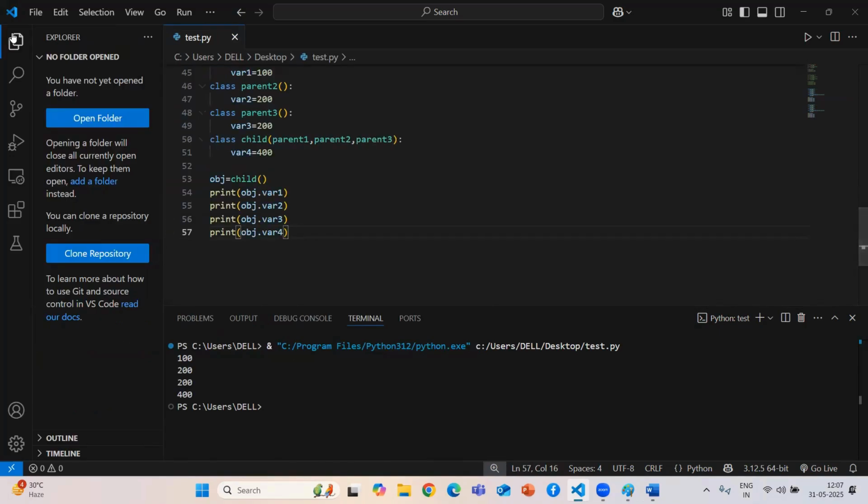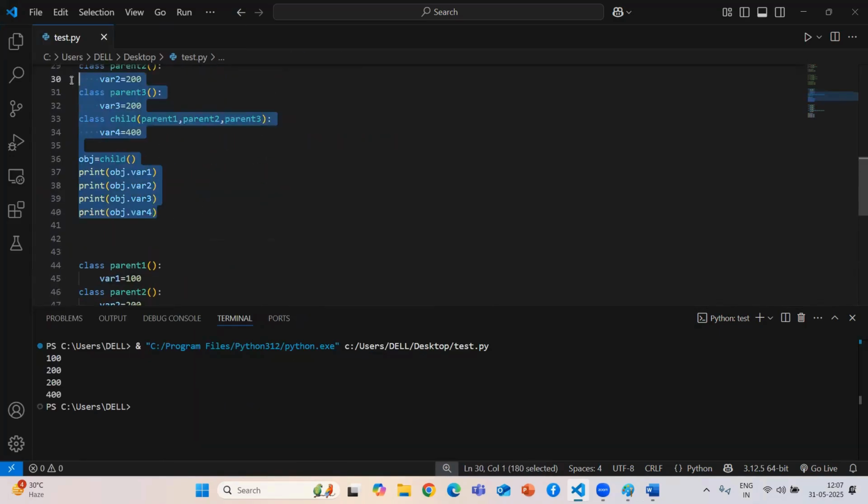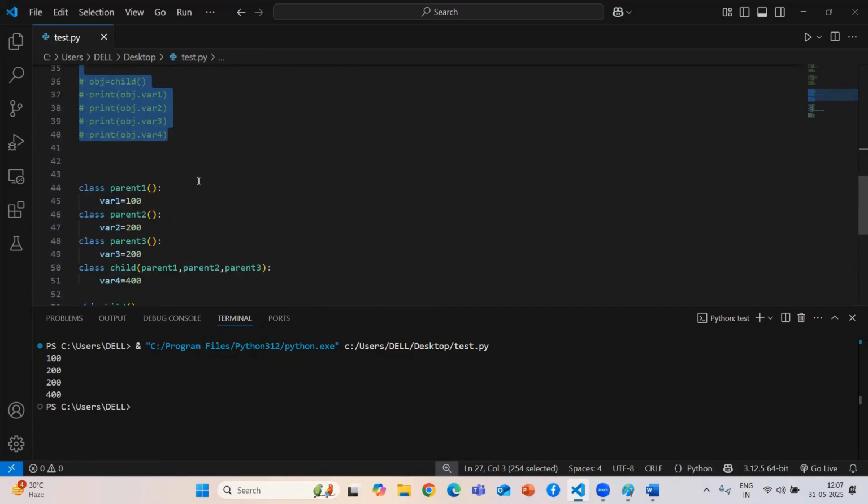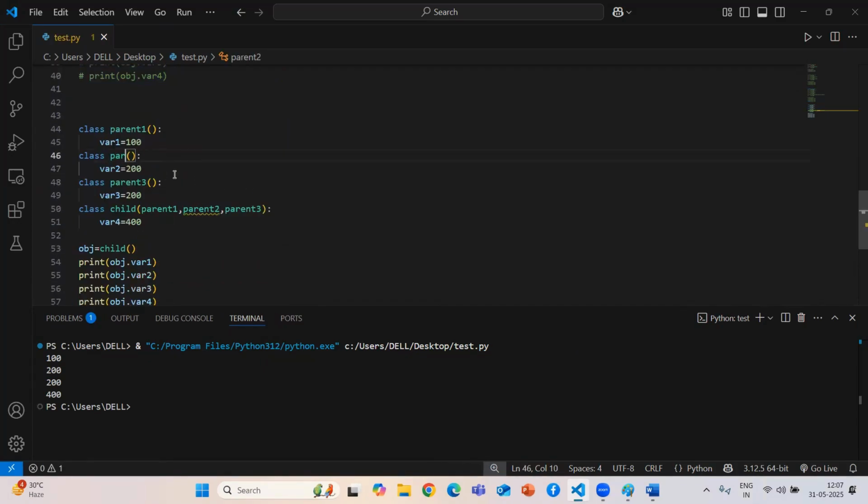Yeah, guys, we need to comment this out. Here we need to create multiple children: child 1, child 2, and here child 3. Now we know that from one parent class we need to inherit all the properties, so we need to give all this inheritance.